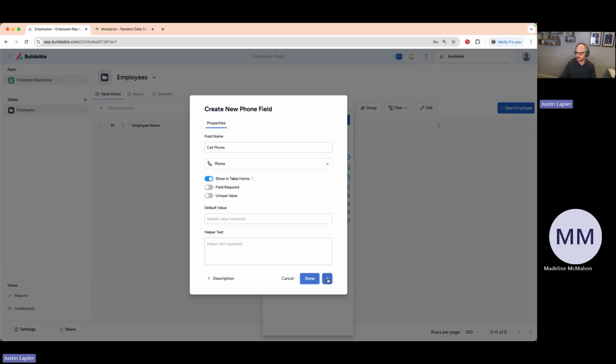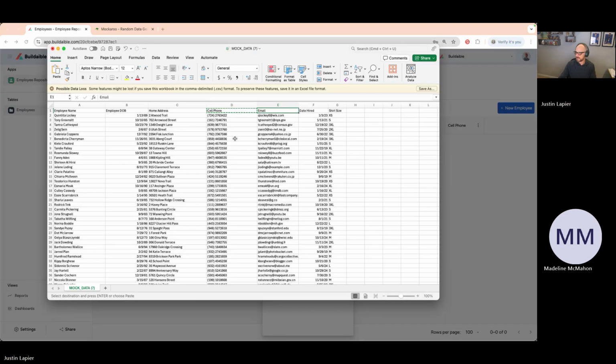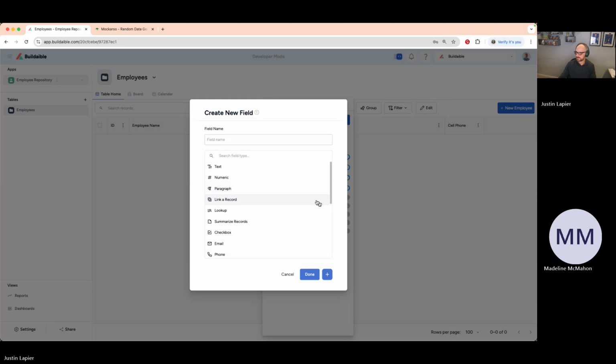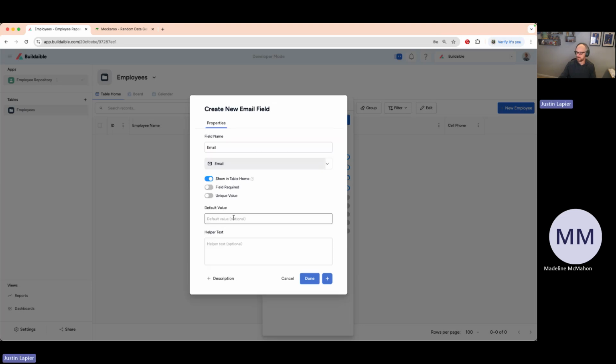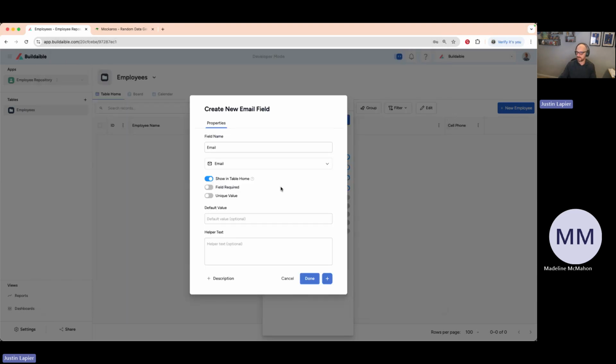And we'll do the plus one more time. And we need email. So that would be an email field. So now, I understand that in my spreadsheet, I still need to create a date hired and a shirt size field, but I'm actually not going to create those right now. And I'll show you the reason why.